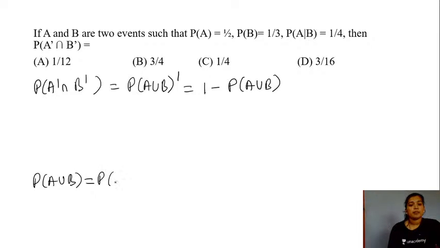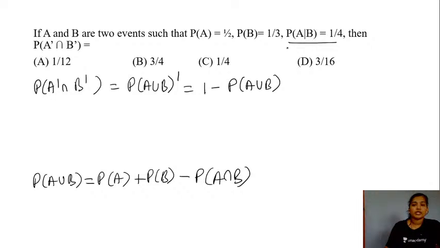this is nothing but probability of your event A plus the probability of your event B minus the probability of your event A and B. So we have the probability of A given to us as well as the probability of your event B. We need to get the value for probability of A and B. How are we going to do this?